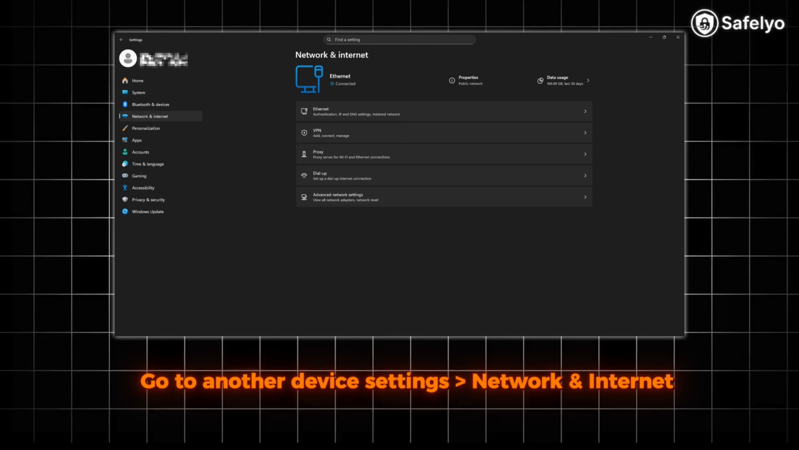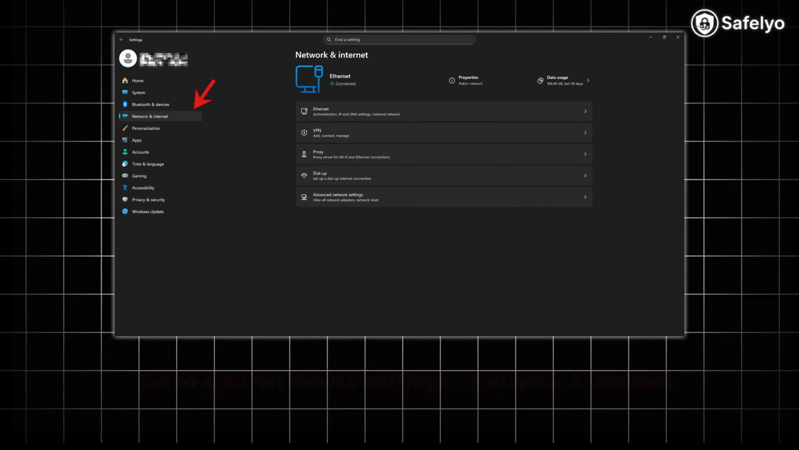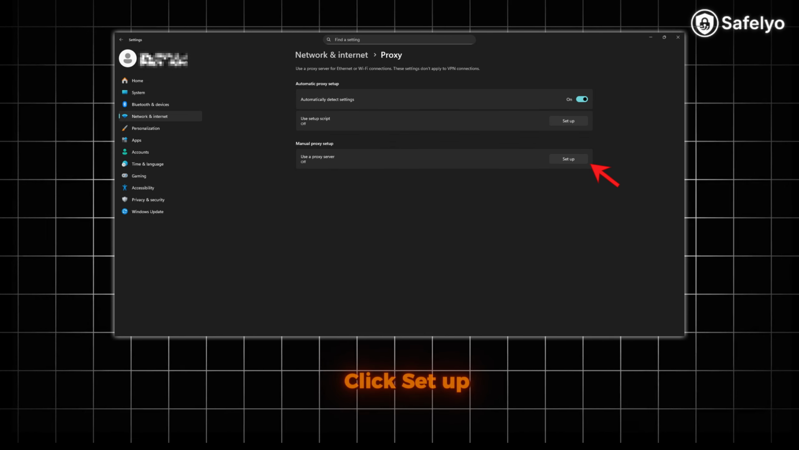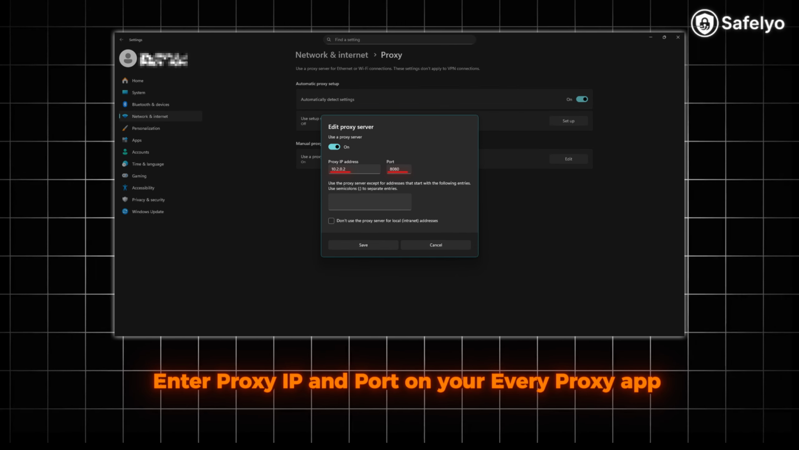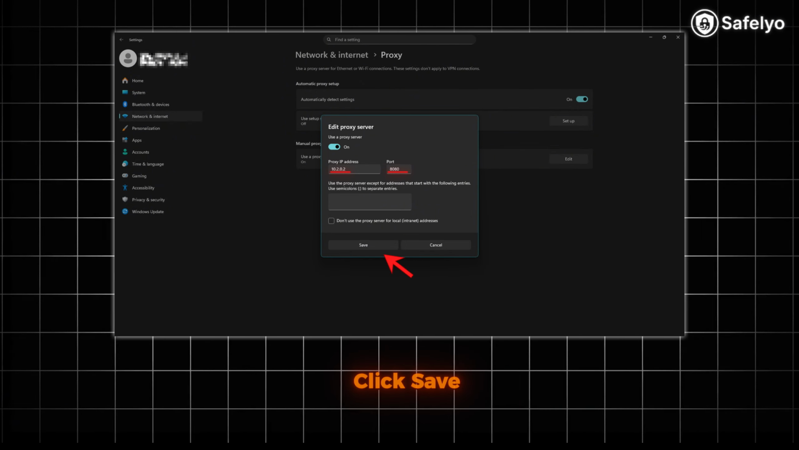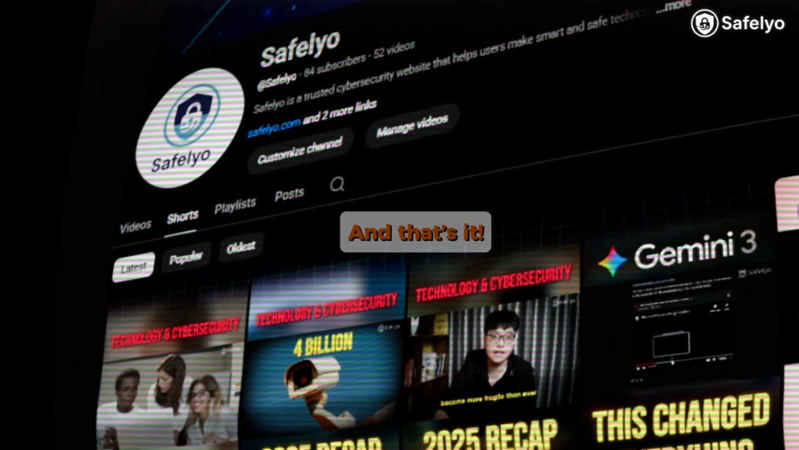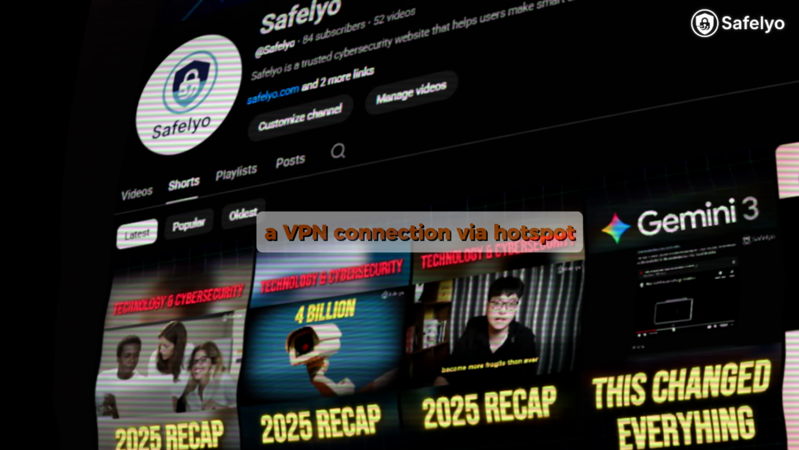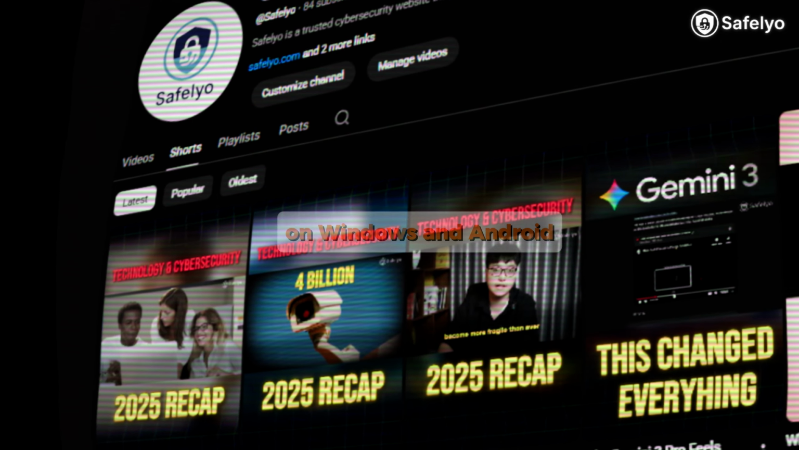Go to another device. Go to Network and Internet and choose Proxy. Click Setup. Enter information on your Every Proxy app and click Save. And that's it. Now you know how to share a VPN connection via hotspot on Windows and Android.